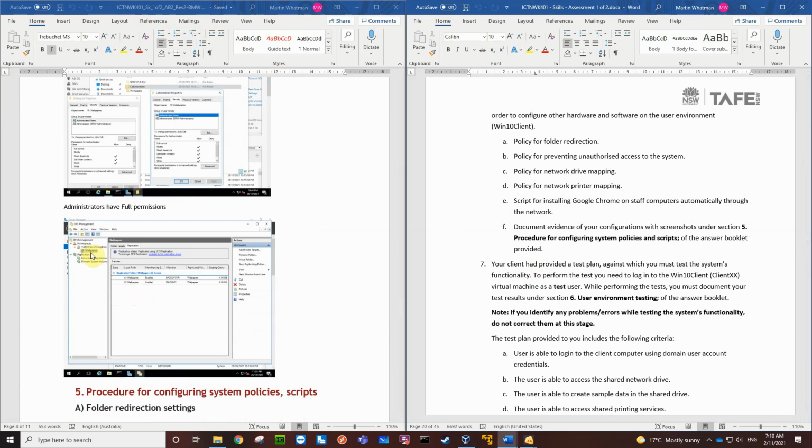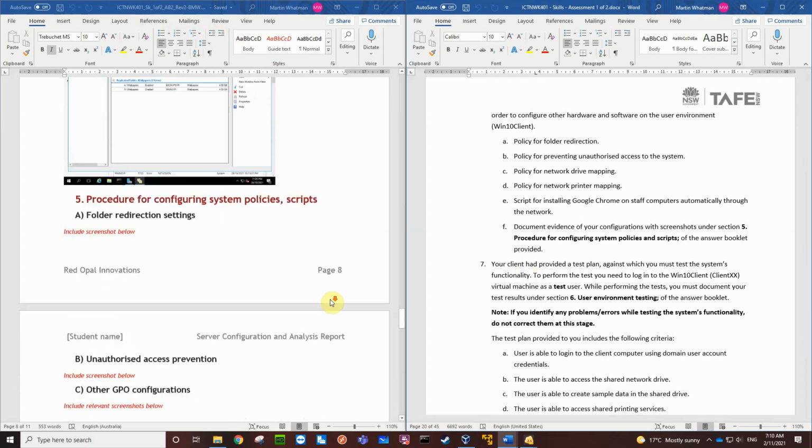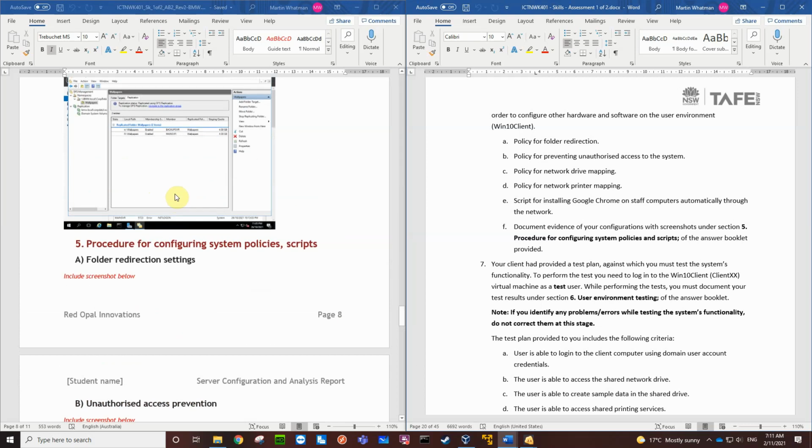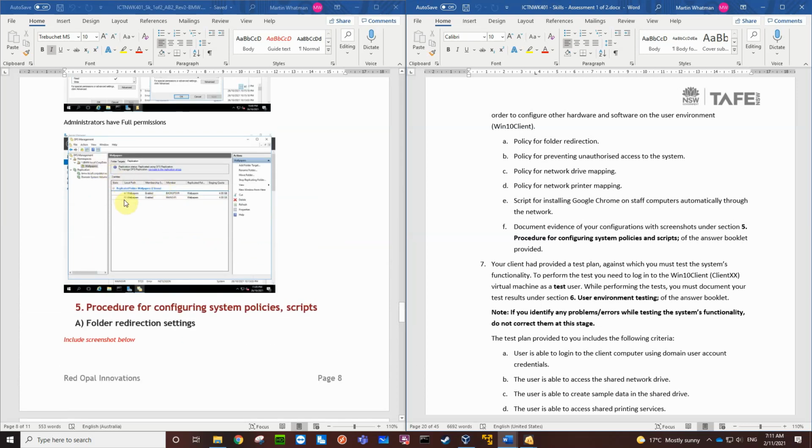I'm going to add a couple of extra shares to allow us to do things like the folder redirection, and we're going to create a home directory that we can redirect folders into, a profile directory, that sort of stuff. And I'm going to stick it in this same distributed file system.